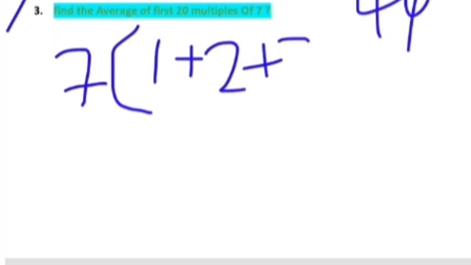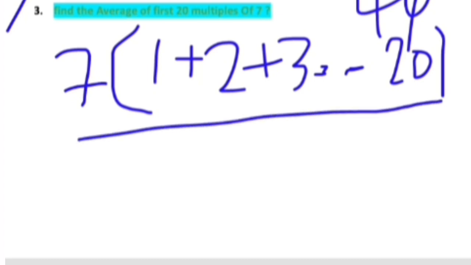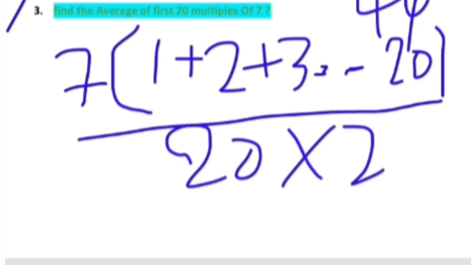Take the sum of n natural numbers formula. In 7, 14, 21, 28, 35, 7 is common, right? So I'm taking 7 as a common factor for every number, and writing it like this. We have the first 20 natural numbers, so 20 into 21 by 2. Why we are writing 20 is because the question asks for the first n multiples, 20 multiples.